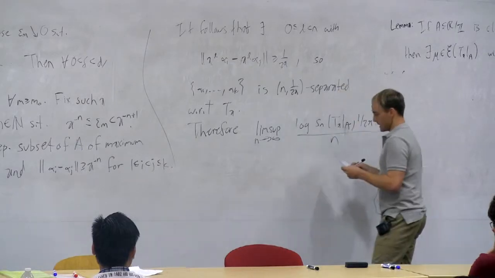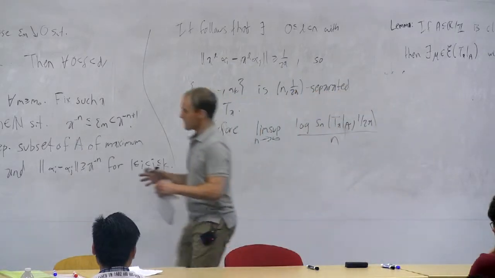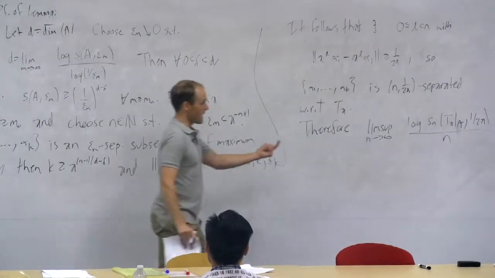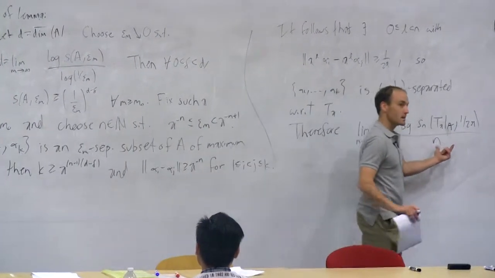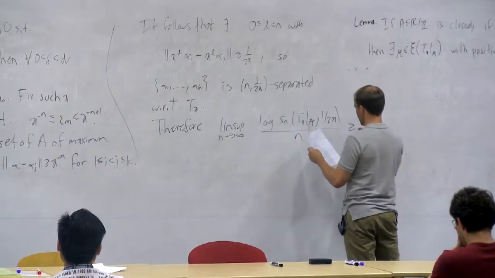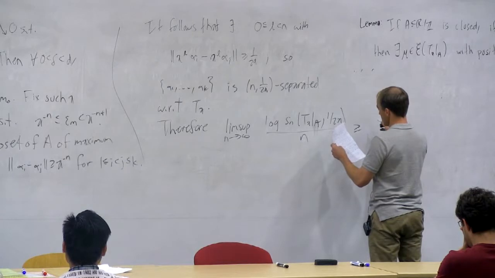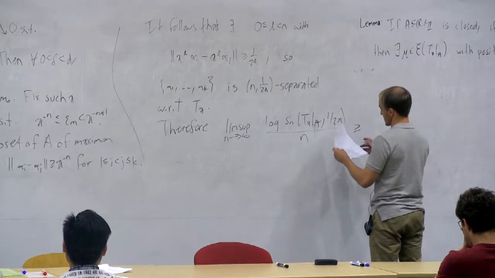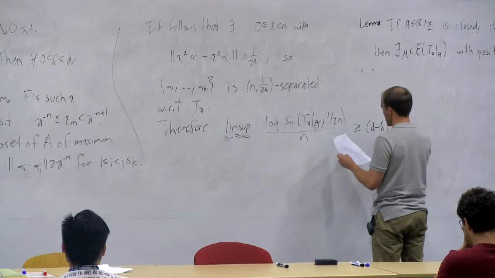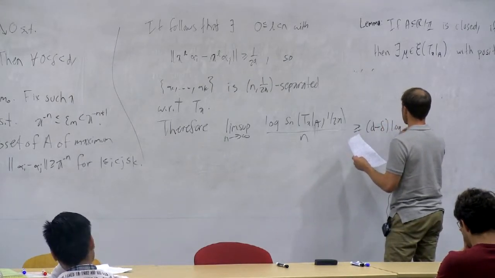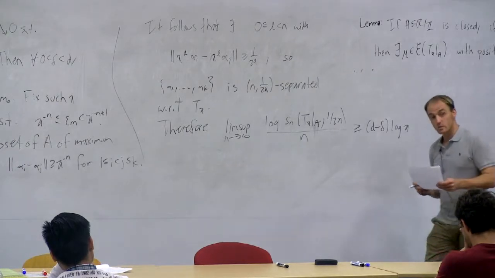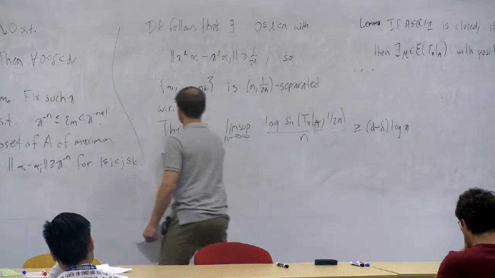When I take the logarithm of this number, divide it by n, and take the limit as n tends to infinity, what I get is something which is at least as big as the limit along the subsequence, which is d minus delta times log a. Delta was arbitrary. So now we take delta to tend to 0.